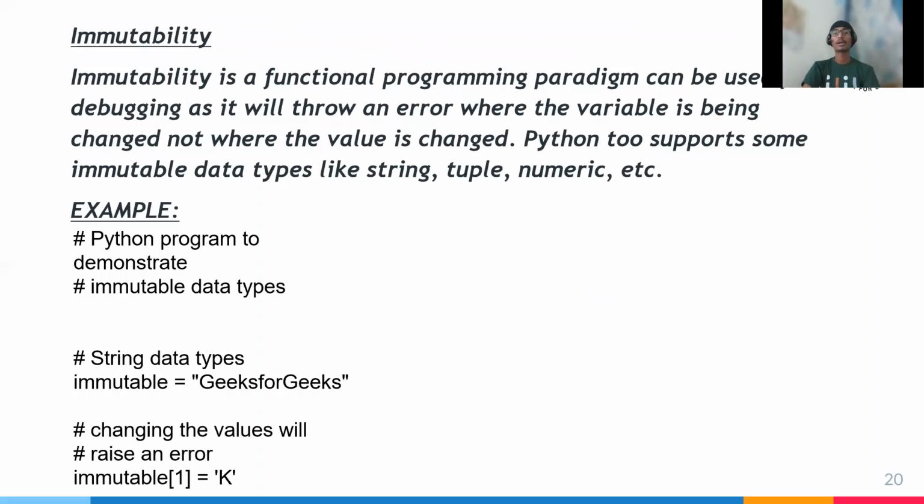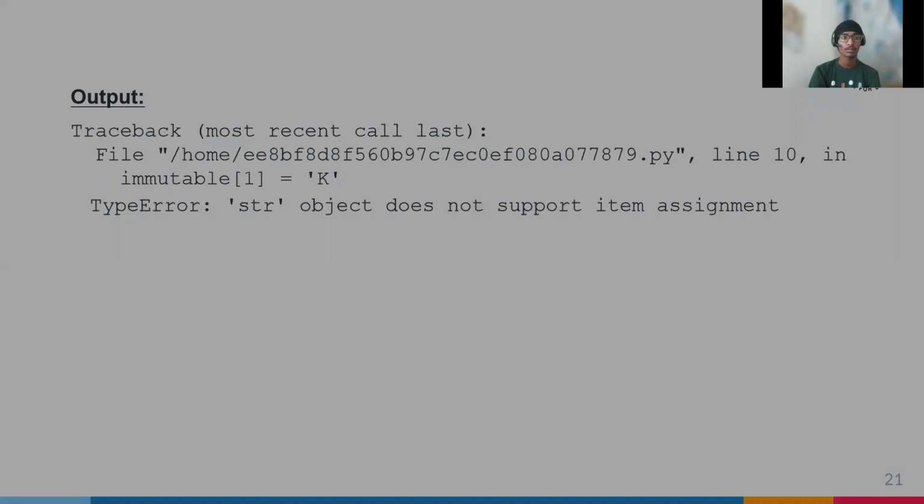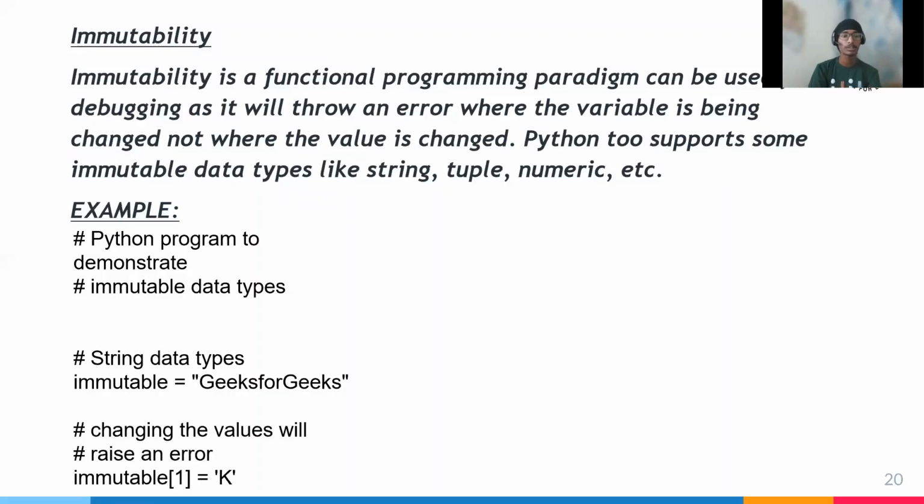Immutability is a functional programming property and can be used for debugging, as it will throw an error when the variable value is changed. Python supports some immutable data types like tuple, number, string, etc. For example of immutable, we take immutable equals 'Greek' of Greek.